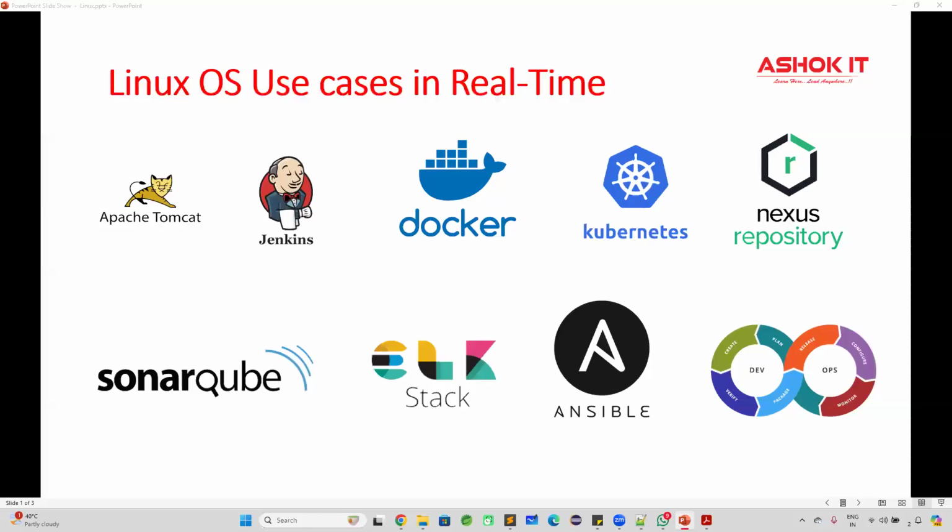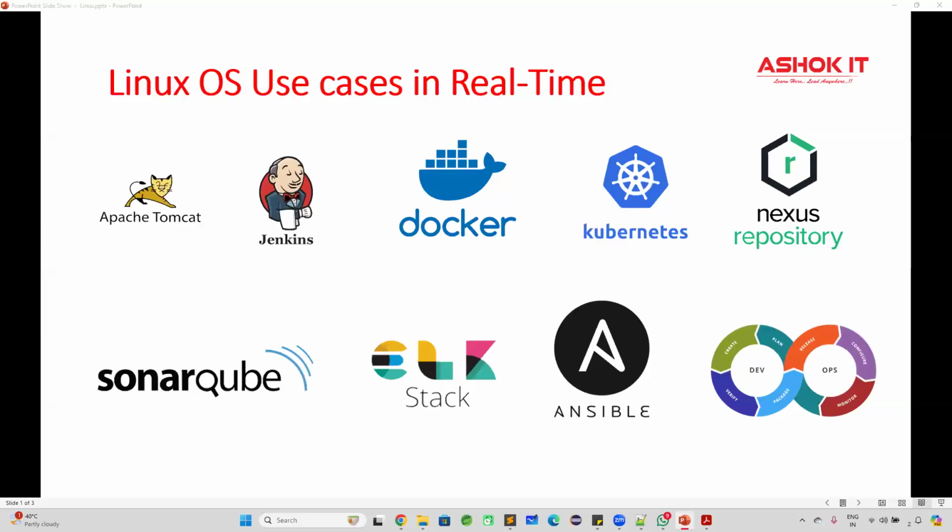So why do we need to learn Linux? What are the challenges we are going to face if we are not aware of Linux? Now, anybody who is working in real time, can you raise your hand, sir? Can you share a few words on how you are using Linux in your company project? Is there anybody who is working in a company as a developer or as a DevOps engineer?